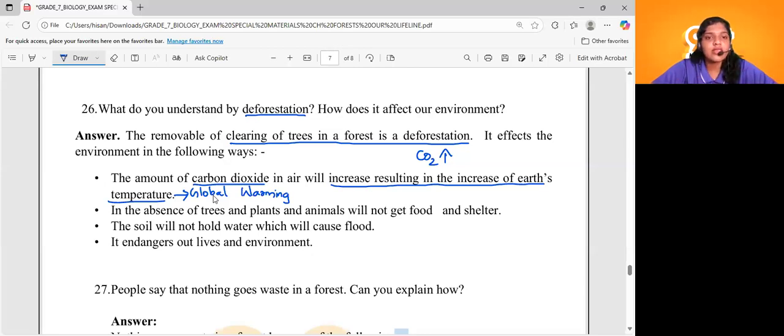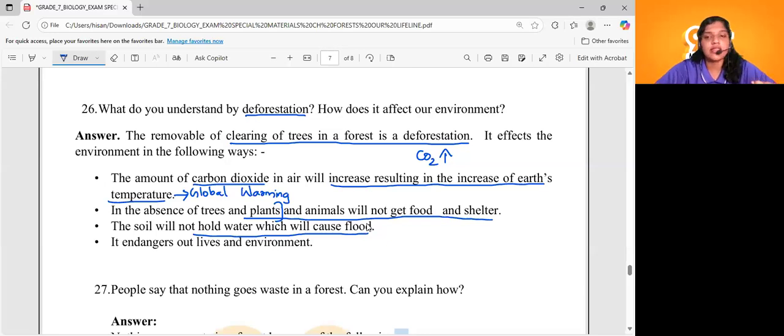See, if there are no trees, many plants and animals will not get food and water. In the absence of trees and plants, animals will not get what? Animals will not get enough food and shelter. And the soil will not hold water, which will cause floods, and it will also cause soil erosion. So it will lead to natural calamities like floods. It will lead to global warming. It will lead to habitat loss of certain animals. Right. So that will be the adverse effect on our environment by the process of deforestation.